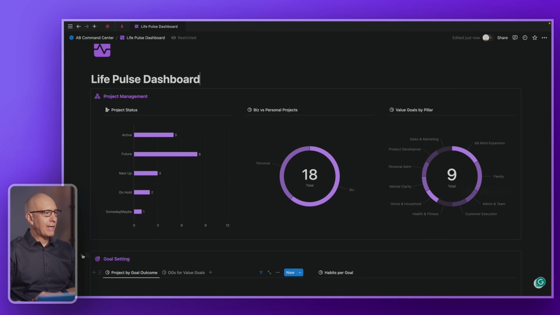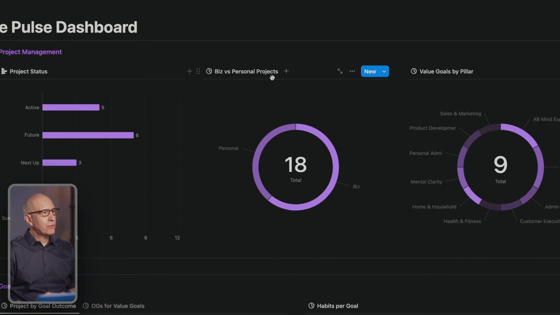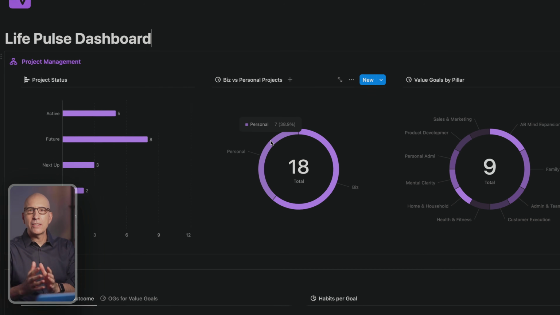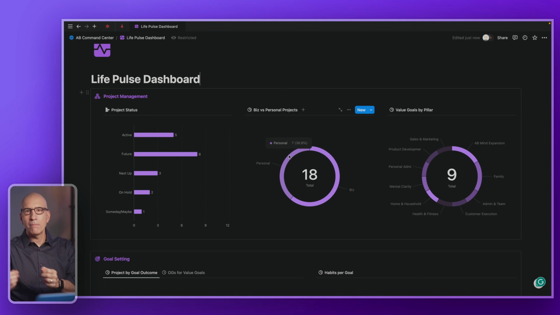So this border around them kind of organizes them by section of your life system. So here we've got business versus personal projects, the percent of our projects that are business and the percent that are personal. When you hover over, it gives you more details. It gives you the percentage of personal. And this is nice because it gives you a sense of whether you have balance in your life or whether you're heavily focusing on one or the other in this stage of life. It's totally okay to be unbalanced as long as it's intentional and by design.